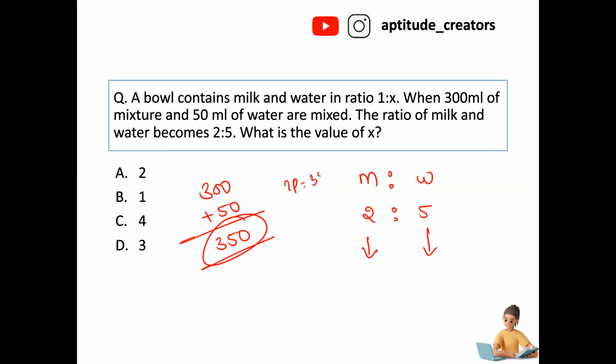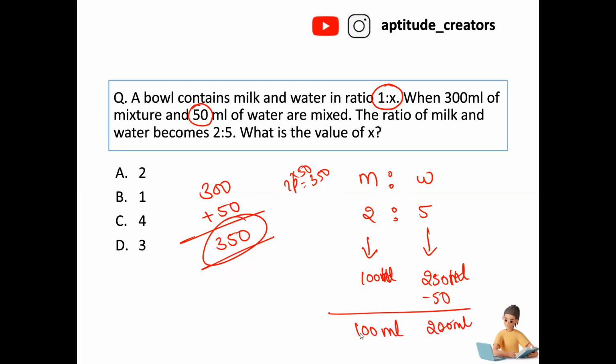7 parts is equals to 350. 7 into 50. 100 liters of milk is there and 250 liters of water is there. Correct? Now the question is asking initially what is the ratio? Here we are adding 50 ml of water. Minus 50. It is giving the result as 100 ml and this is giving the result as 200 ml. Now in what ratio the person is mixing? 1:2. Correct? Now initially 1:2 ratio is there. Okay. Answer is x value is 2.